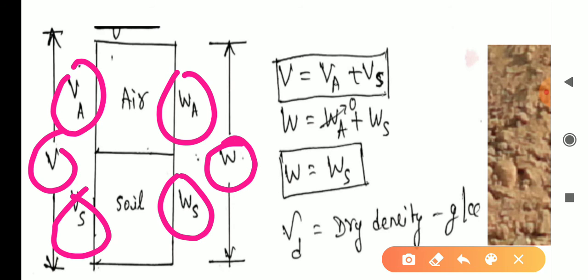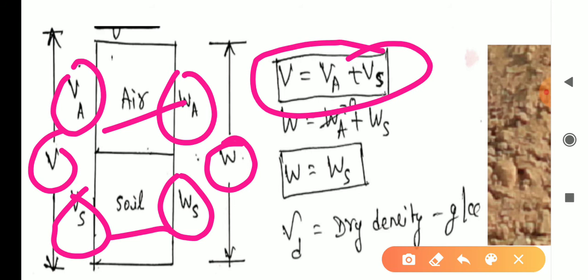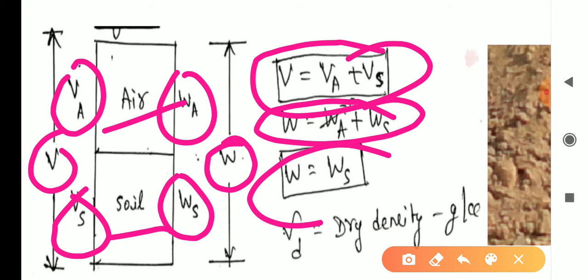Similarly, the total weight is weight of soil solids plus weight of air, so it will contain soil and air. Wa is negligible, so it is 0, and W is equal to weight of soil solids. Total volume of soil is volume of air plus volume of soil solids, and total weight of soil is weight of soil solids only.